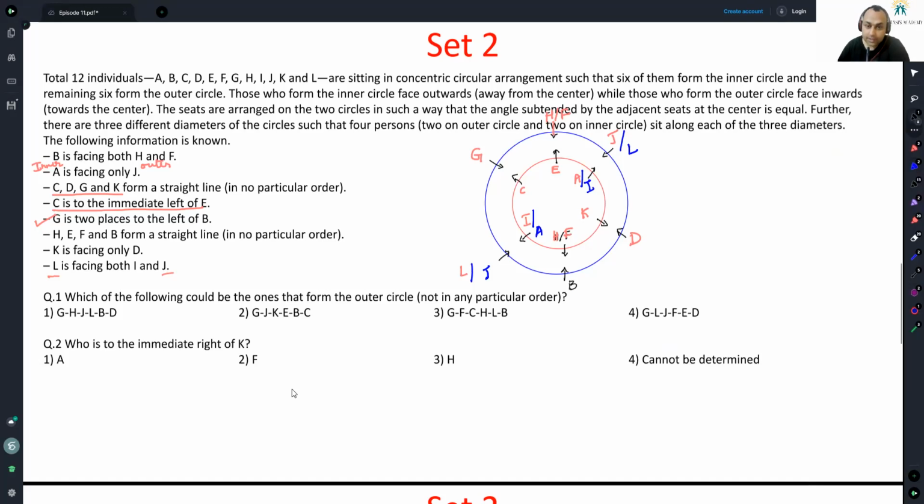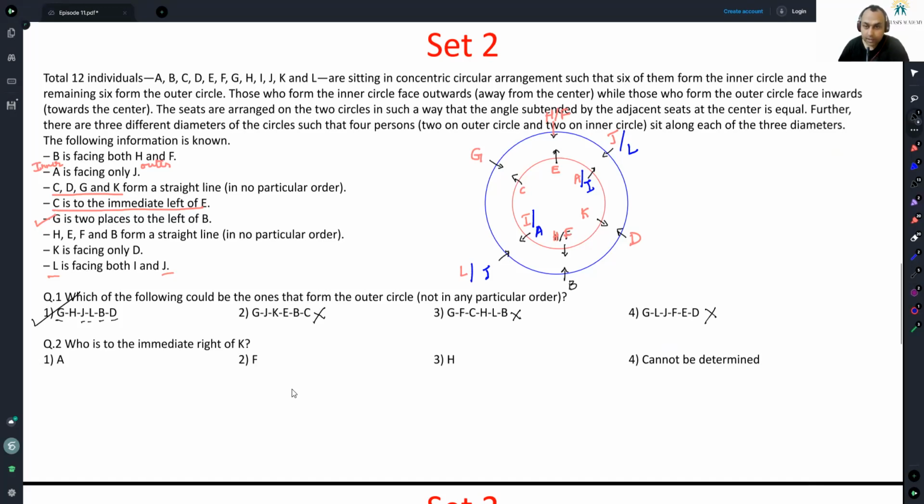Which of the following could be the ones that form the outer circle, not in any particular order? On the outer circle, I know 5 people for certain: G, B, D, L, J. 5 of them are here. Good. D is not present here. B is not present here. So this has to be the correct answer, option 1. H is of course possible. H or F is on the outside, but we know for certain that G, B, D, L, and J have to be there.